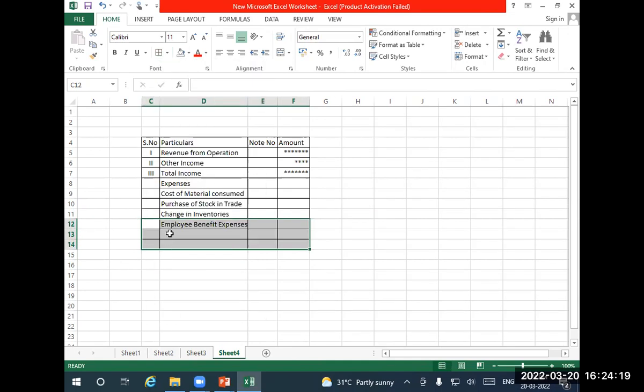Next one is finance cost. What is finance cost? The interest paid by you, bank charges, or the bank has fined you for something, you gave a check. Nowadays, there are so many expenses the bank is taking from us. You have 10,000 rupees in your account. One week later, it will be 9,000. Why? Minimum balance is not maintained.